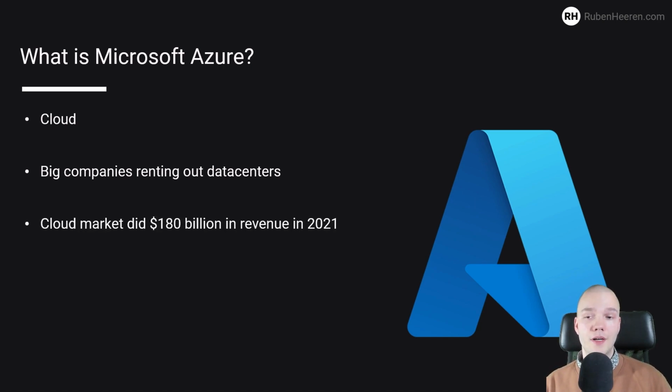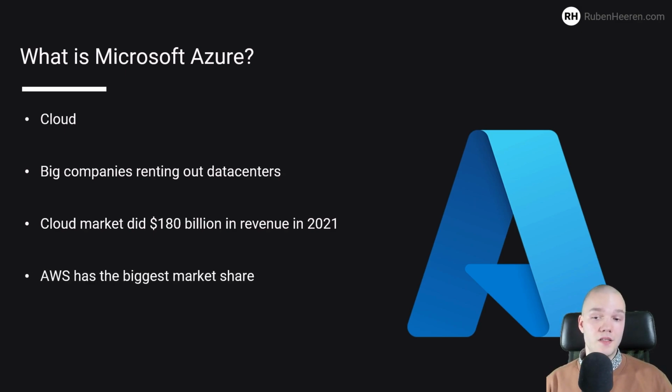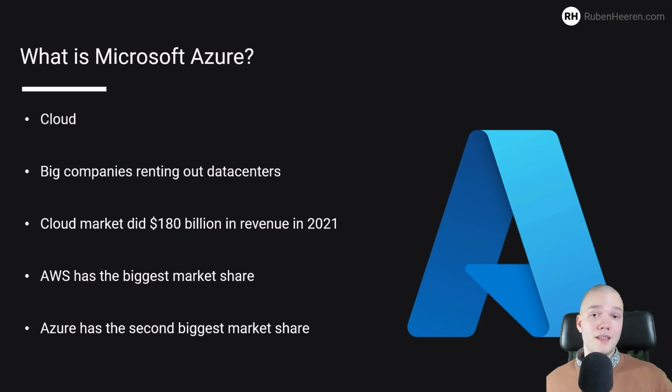In 2021, the combined cloud market did $180 billion in revenue. Amazon's AWS has the biggest market share of 33%. And interesting for us, the .NET developers, Microsoft Azure comes in second with a market share of 21%, and the Google Cloud Platform comes in third with 10% of the market share.